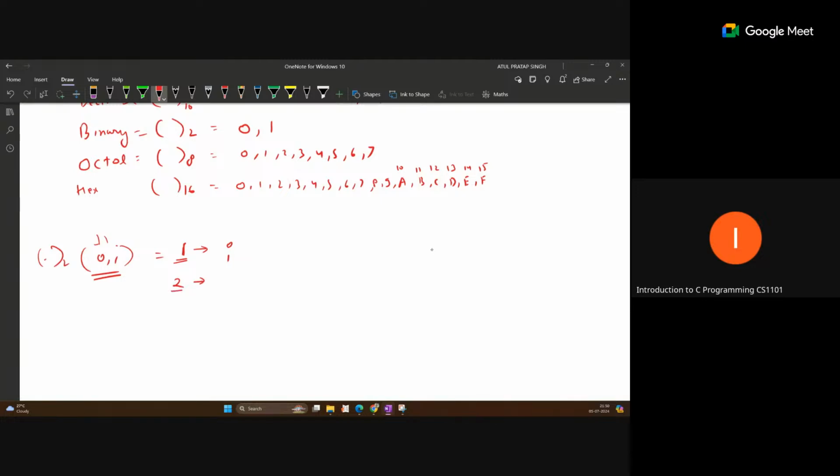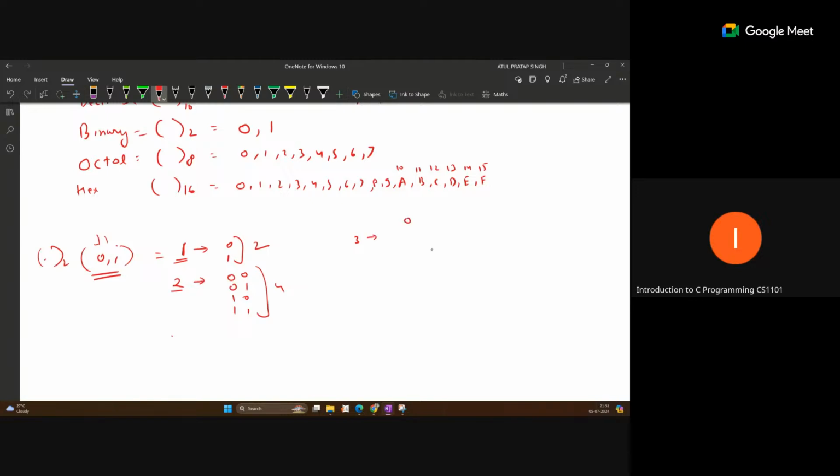Okay, so you can write 0 0, 0 1, 1 0, 1 1. So these are the possible combinations with 2 bits of data. So that means 4, here 2. Okay, so same for 3. If you are given 3 bits, then how many values can you represent?